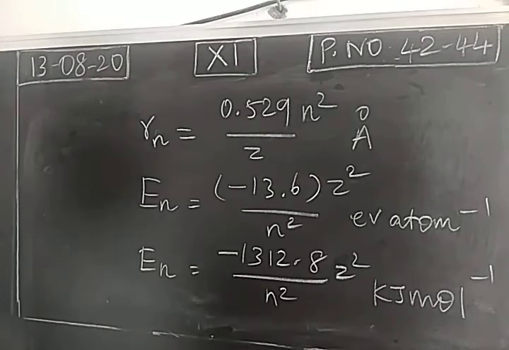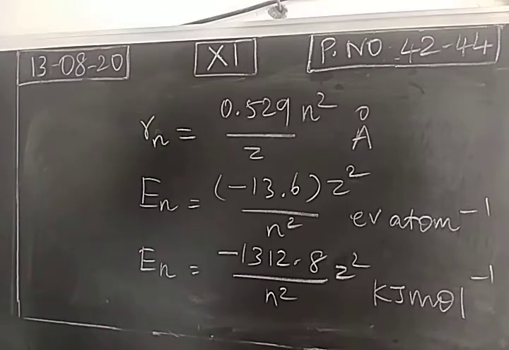So all these are important questions. What is the radius of the nth orbit? What is the energy of the electron in the nth orbit? These values can be derived. This derivation is in your 12th physics. In 12th standard you will study atomic physics, and in that you will derive the radius of the nth orbit and the energy of electrons in the nth orbit. All these values will be derived in your 12th physics portion. So with this, the basic concepts, Bohr's concept, then the dual property of the electron, de Broglie's concept, are over.